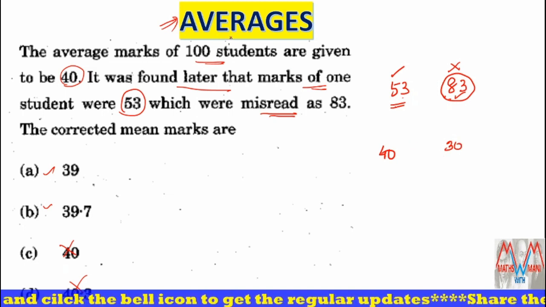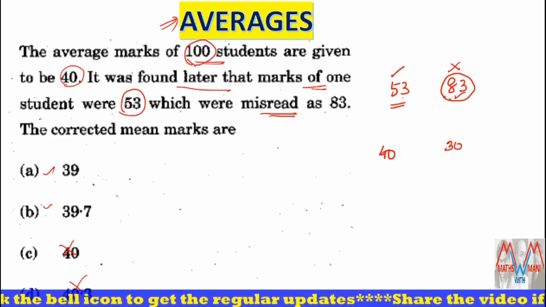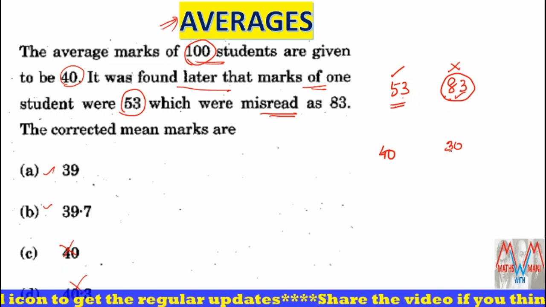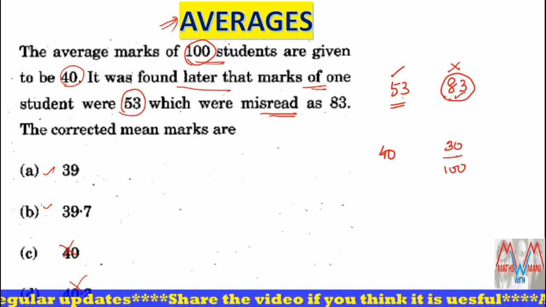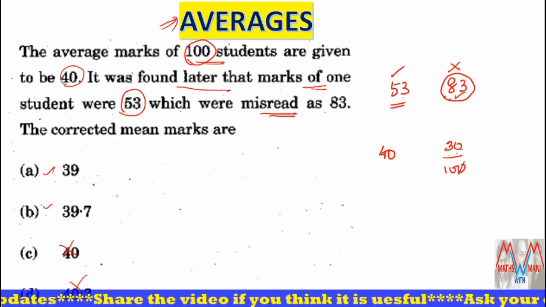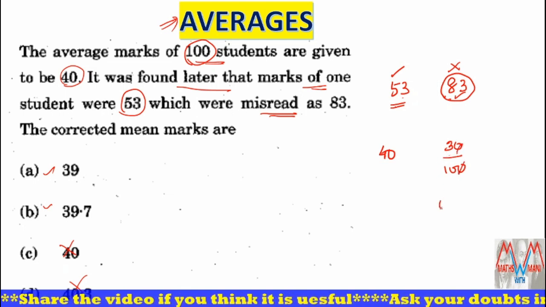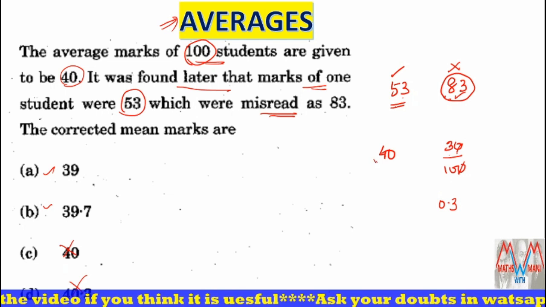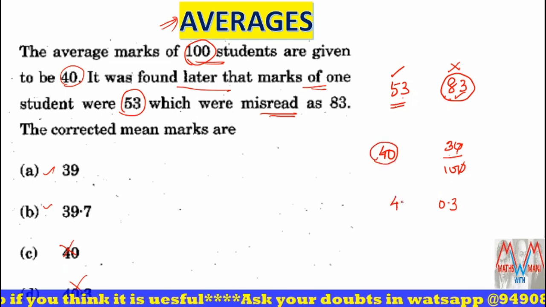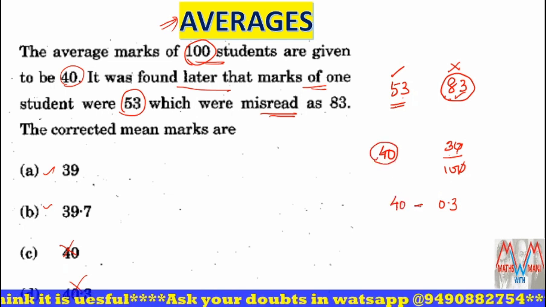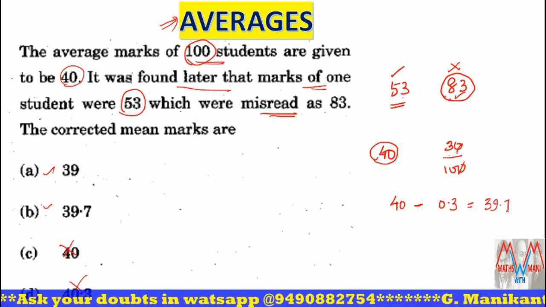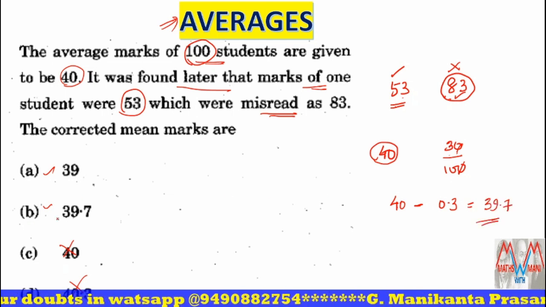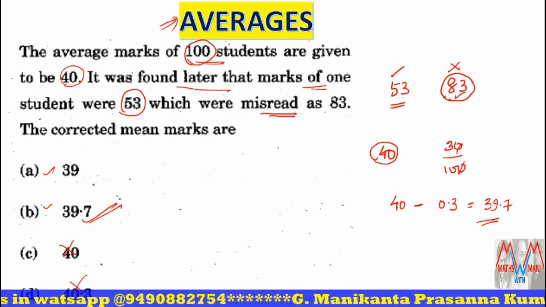But it is the average of 100 students, so 30 by 100 is 0.3. The initial average is 40, and the new average is 40 minus 0.3, that is 39.7. Second option is the correct answer.